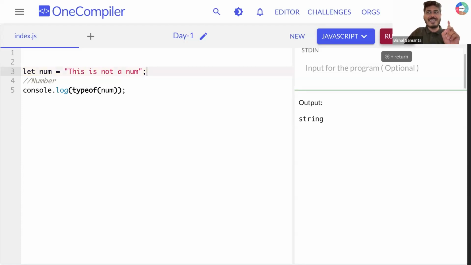If I run this, JavaScript is again able to detect that I am storing a string and gives me string as output. Can you all write JavaScript OP? Enjoying, right? This is the superpower JavaScript gives you to check what data type you have in a variable.